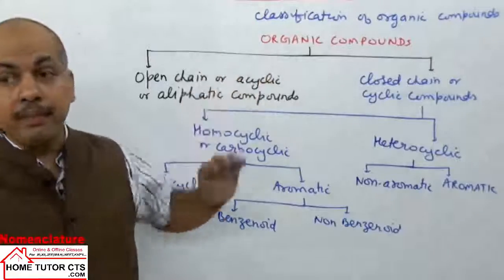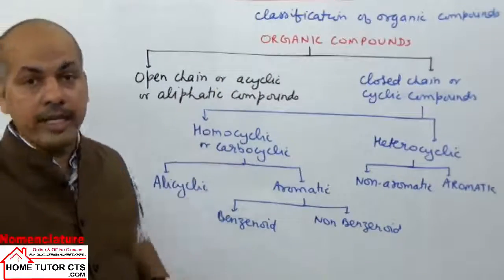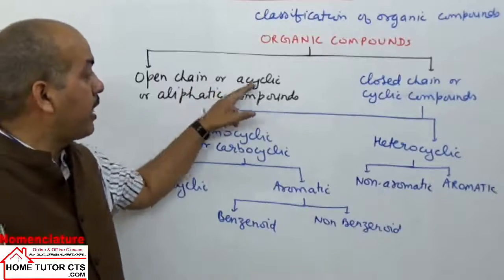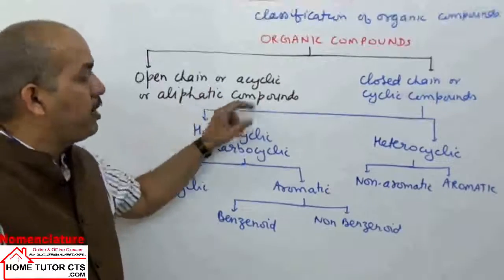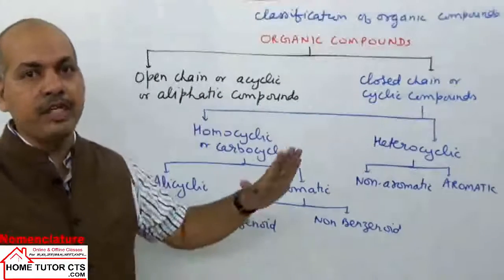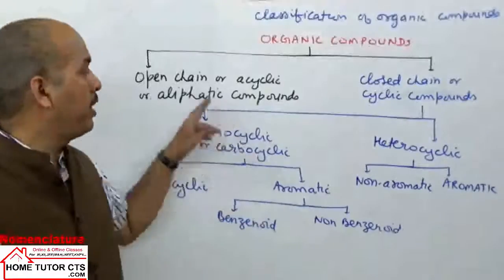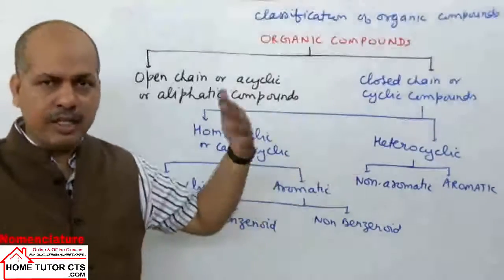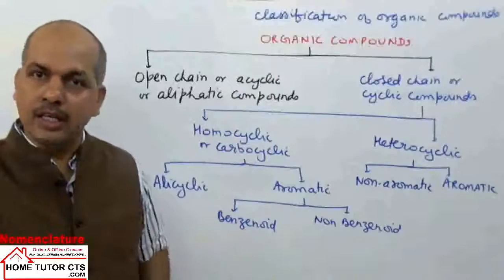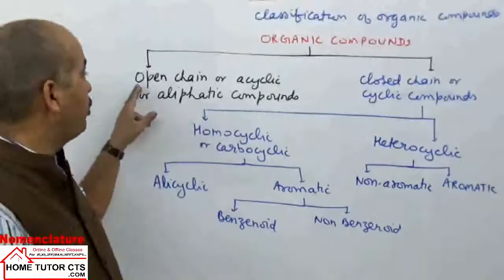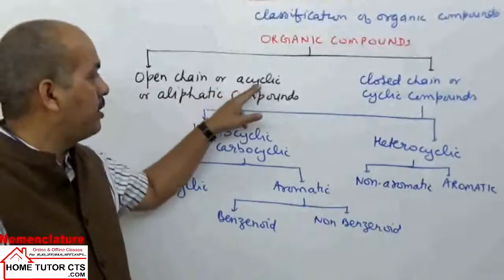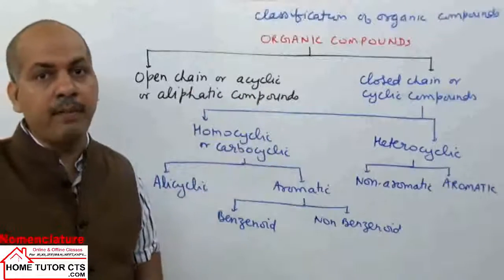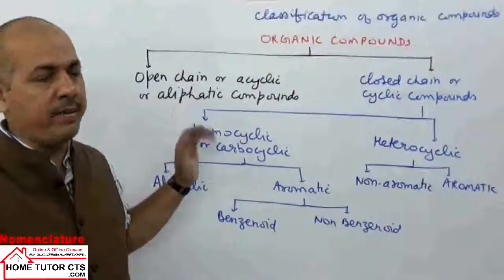Now we can take organic compounds can be classified into broad categories. One are called as open chain, also called acyclic compounds or aliphatic compounds. They are open chain compounds without any ring. Example taken like ethane, propane, butane, hexane, pentane, so many compounds without any ring in the compound. We call them open chain compounds or acyclic. Acyclic means without ring, or aliphatic. They are also called as aliphatic compounds without ring, open chain compounds.